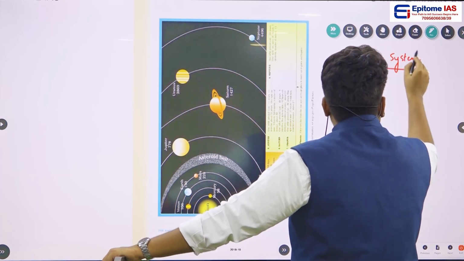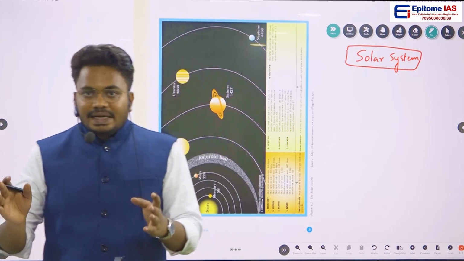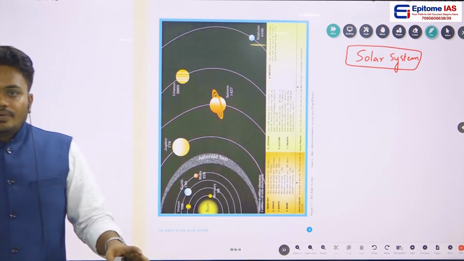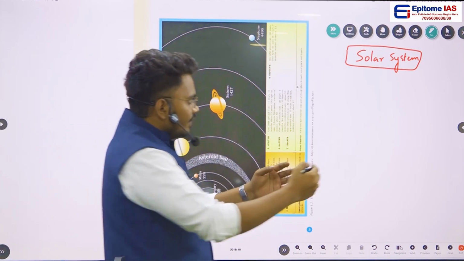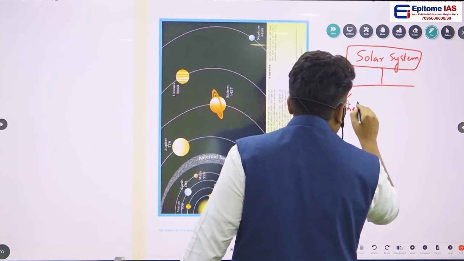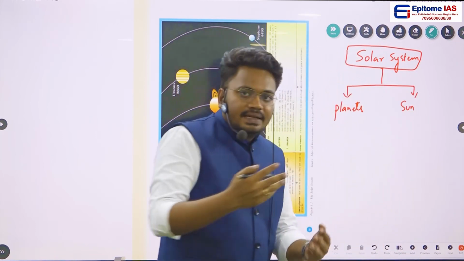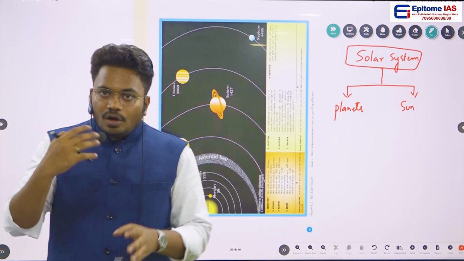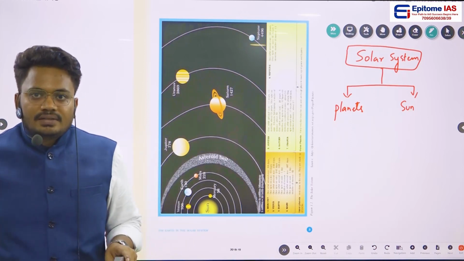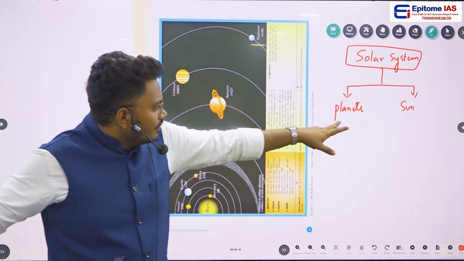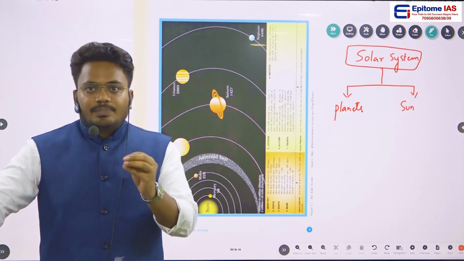So, if you observe the solar system, we will be having different kinds of objects. What will we be finding in a solar system? In our solar system, we will be having planets along with the sun. So simply we can tell that the sun along with the planets which are revolving around the sun, we call them a solar system. If you see here, we are talking about planets, and in our solar system there are 8 planets.